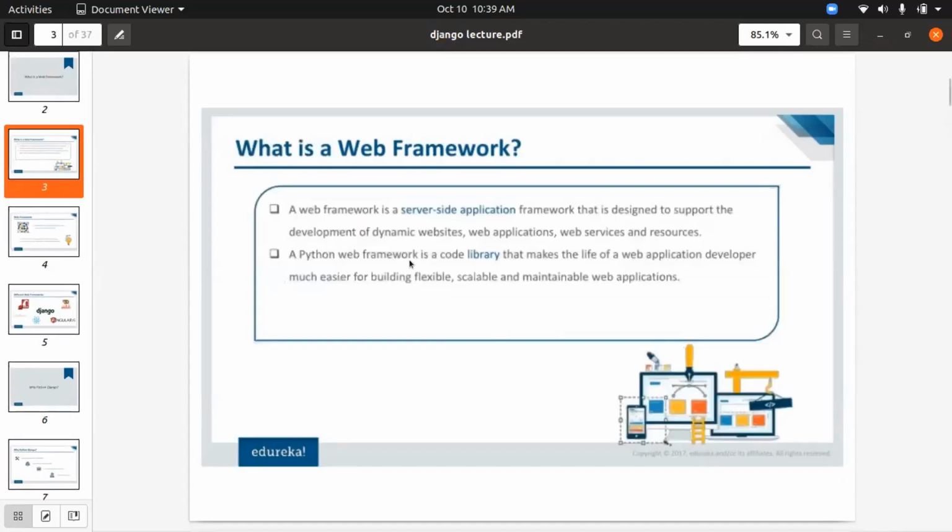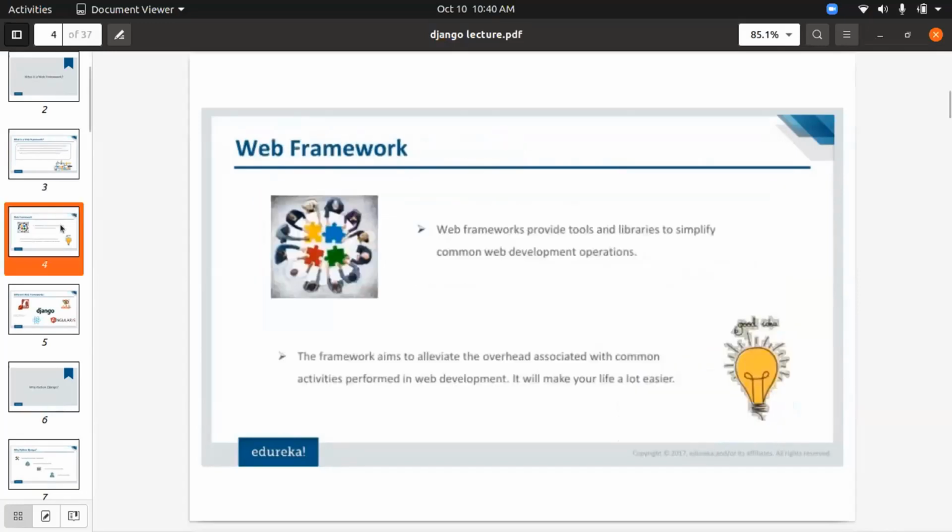And a Python web framework is a library that makes the life of a web application developer easier for building flexible and scalable softwares. You all must know Python libraries. For example, for calculation we use the math library, and so on. For CSV calculations we use pandas, data frames, series, etc. So those are libraries. A web framework is a kind of library which makes our work easier in web development. I hope the web framework part is clear.